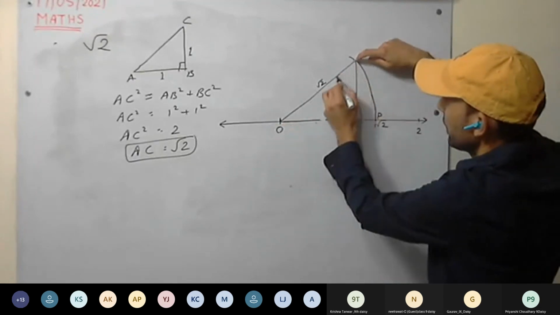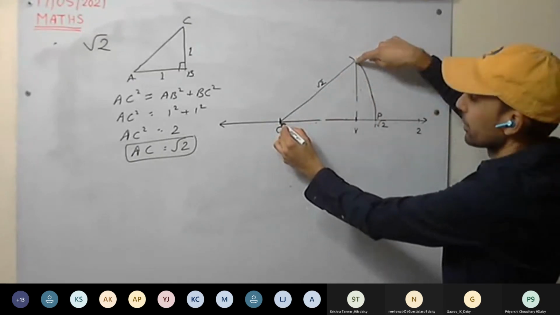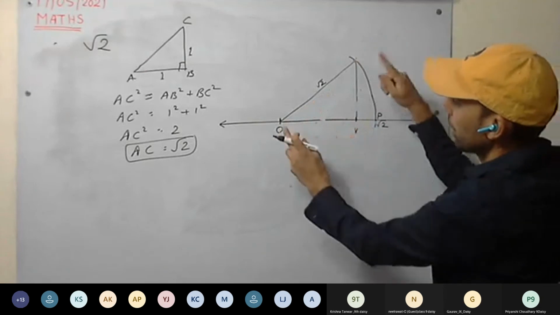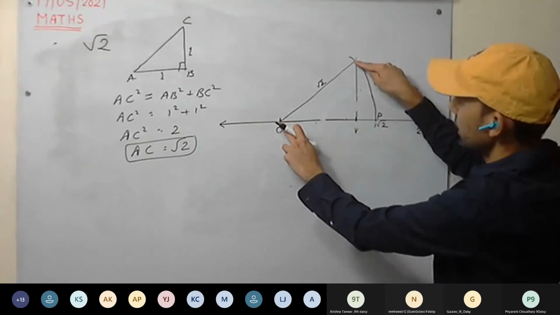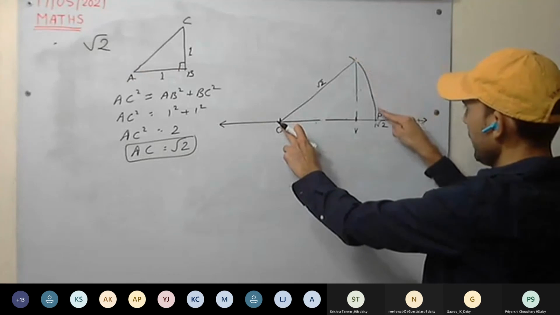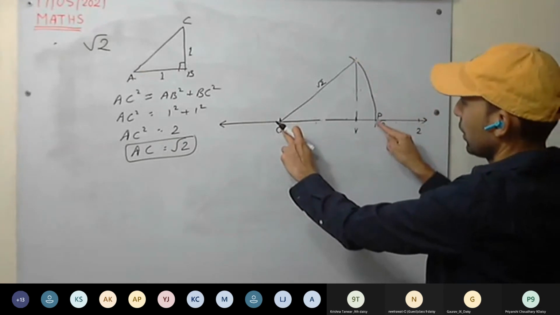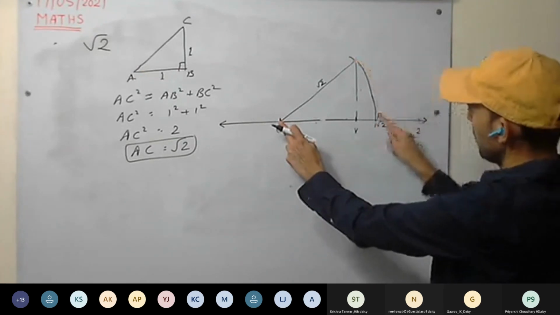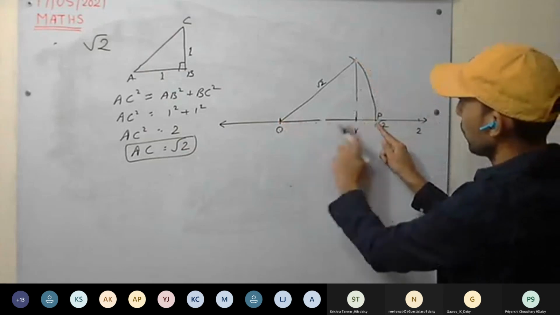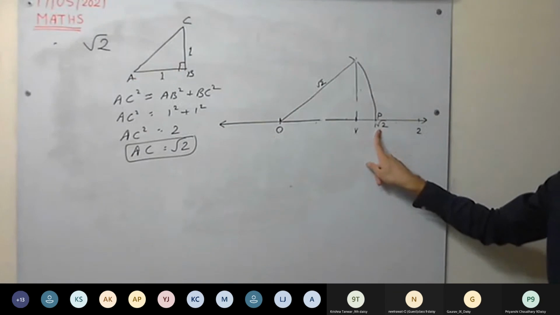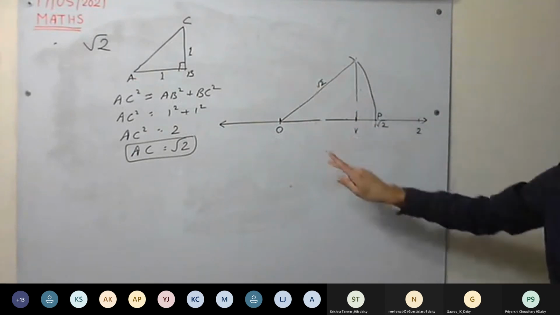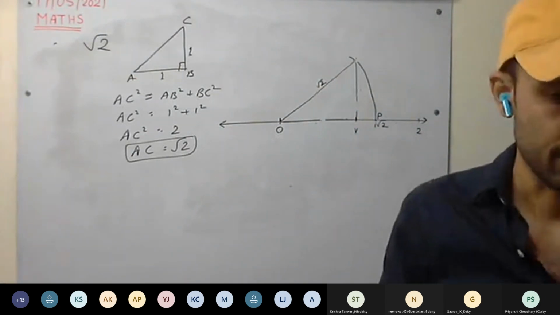Now join these 2 points. This length will be root 2. So in compass, take root 2 length. Tip of the compass here, pencil here, and make an arc, cutting the number line. So this length is root 2. This length will be also root 2. So OP, we have got root 2. This is clear. So practice this for the time being. We'll do the rest on Monday.